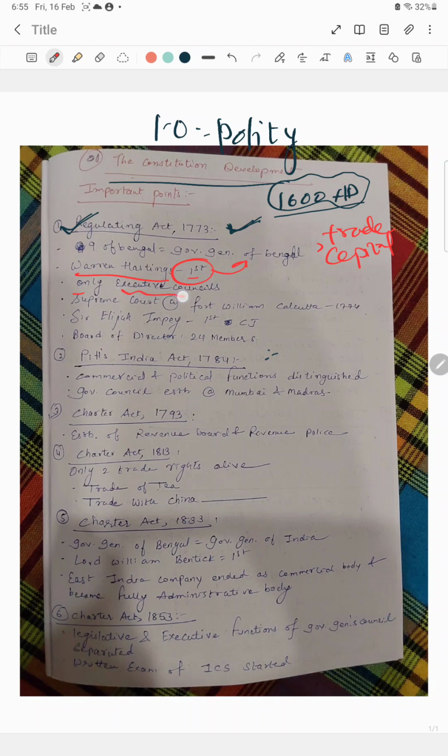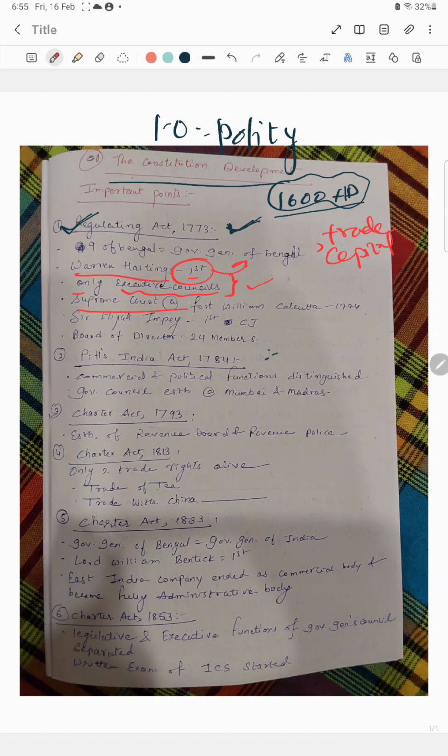There were only executive councils that were established, with no further explanation by the European nations to conduct administration or judiciary in India. Executive councils, and they were a little more focused on the trading section.